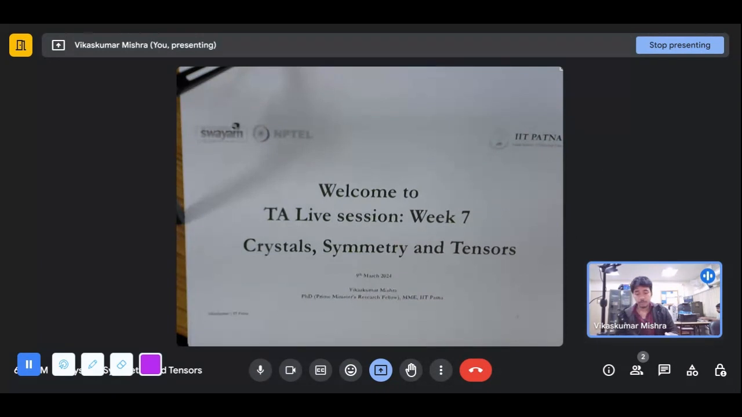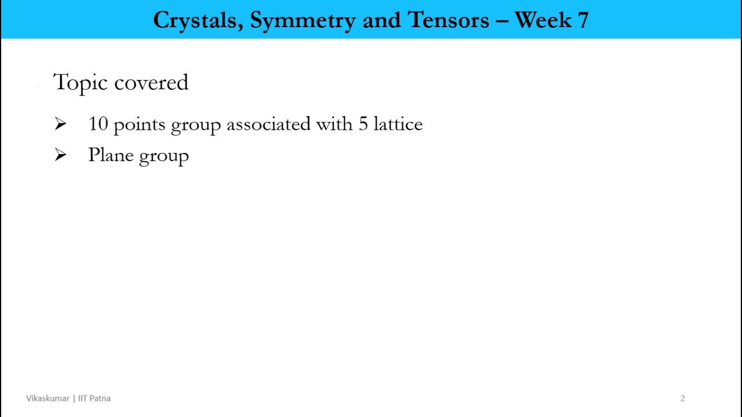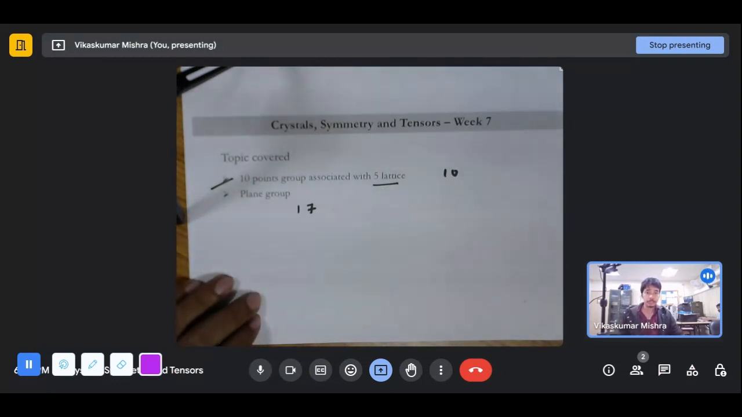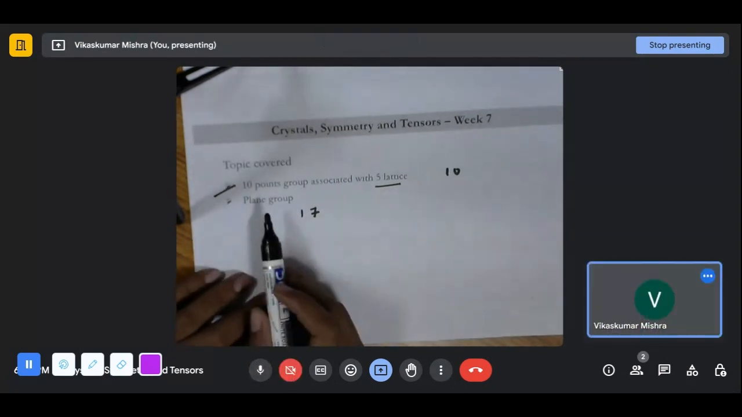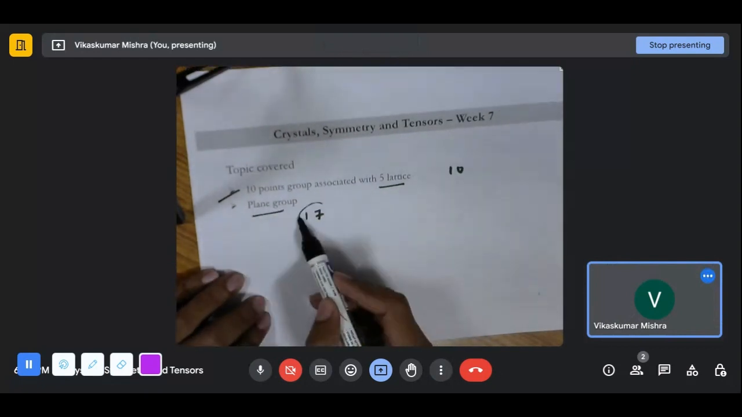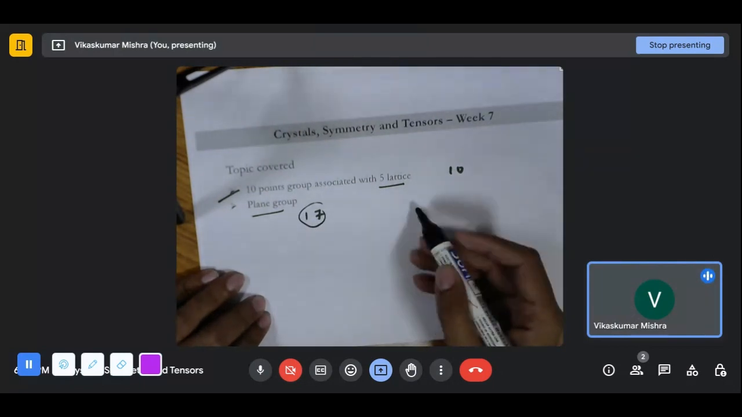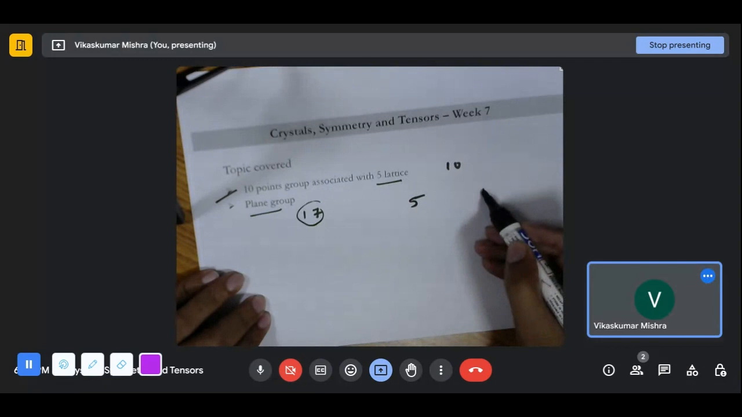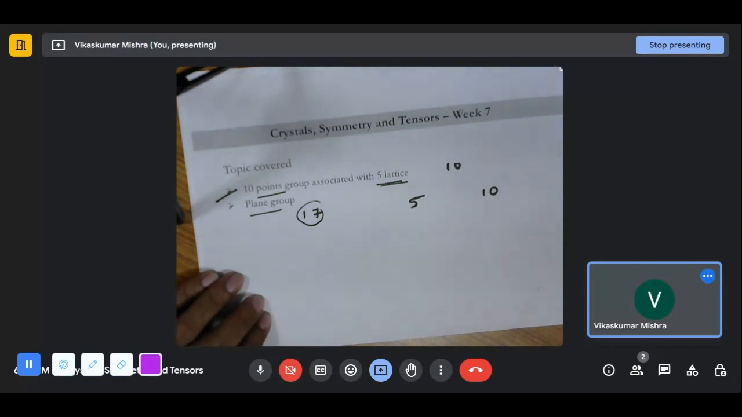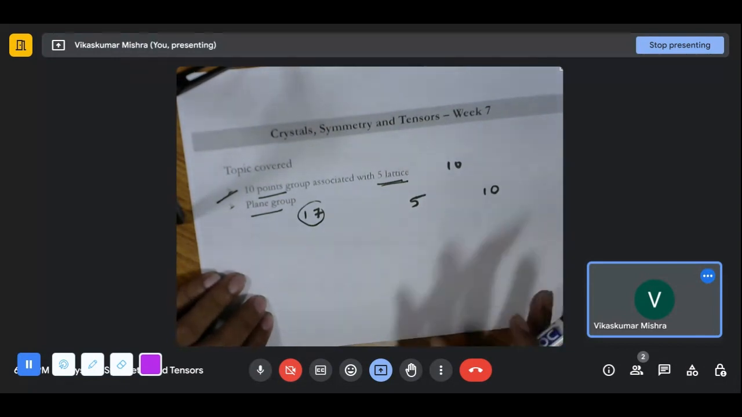So in this particular week, Professor Rajesh Shah discusses the following contents, which are the 10 point groups, 5 lattices, and we have discussed the plane groups also. There were a total of 17 plane groups, which were generated from the combination of the 5 lattices and 10 point groups. So point groups and the lattices are the ones which are giving us 17 plane groups.